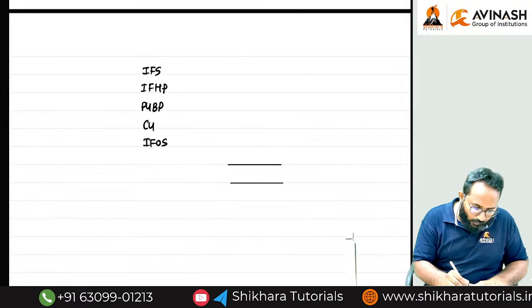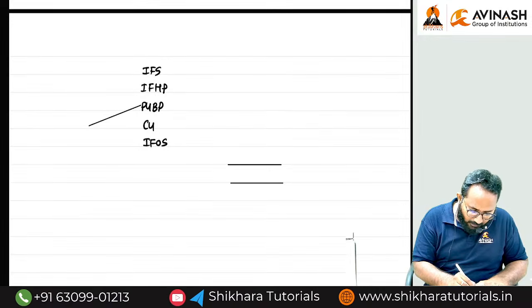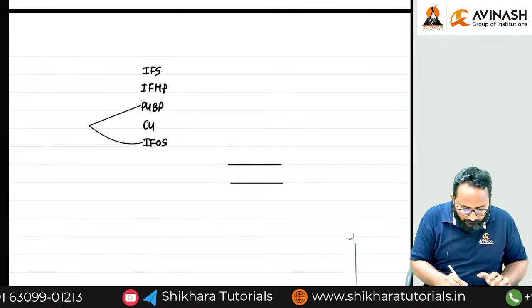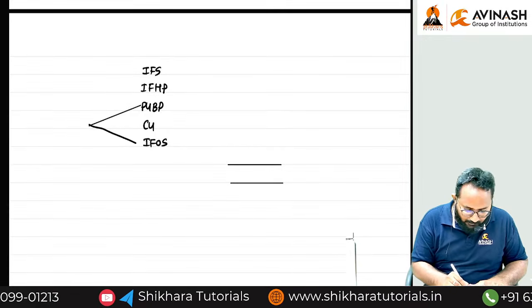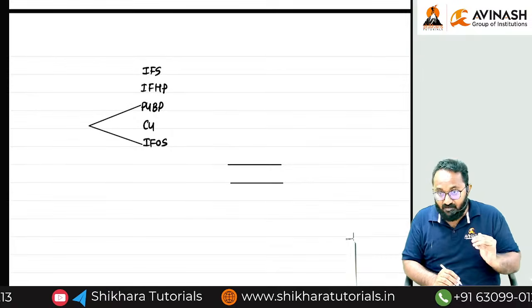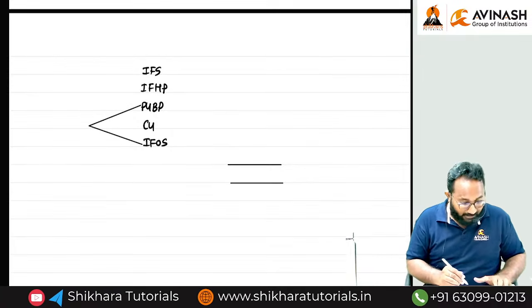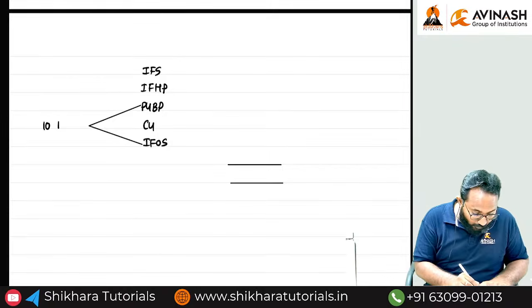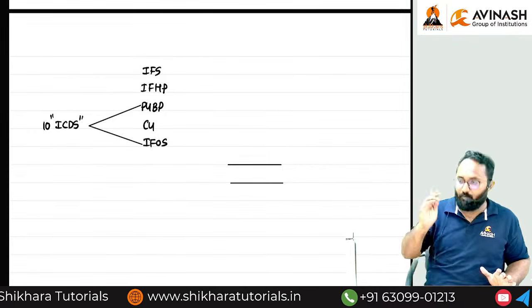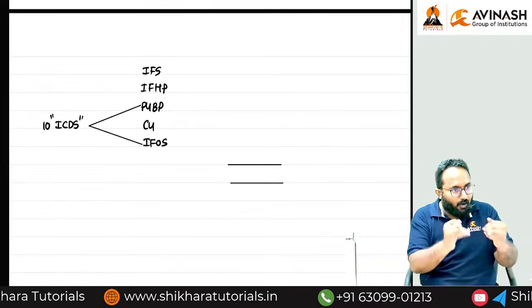These 2 heads of income related computation, not for all heads. Can you tell me what are the 2 heads of income? PGBP and income from other sources. If you want to compute these heads of income, definitely you have to follow 10 ICDS notified by the Central Government. This point you have to know.